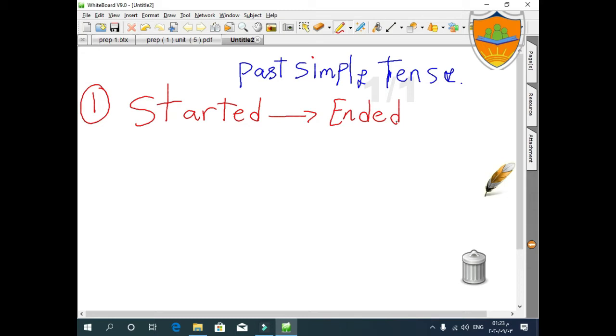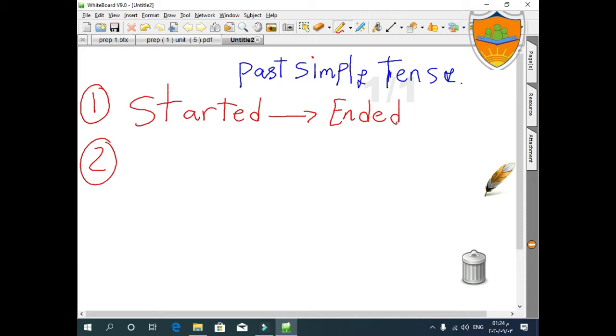Okay. The second thing. What does it consist of? What does it consist of? بيتكون من إيه؟ Okay. We already know that we have regular verbs and irregular verbs. The regular verbs, they follow the rule. بيتبعوا القاعدة. And the irregular verbs, they don't follow the rule. دايما الأفعال الغير منتظمة, the irregular verbs, they don't follow the rule. لا يتبعوا القاعدة. So we have to memorize them as they are. لازم نحفظهم زي ما هم.